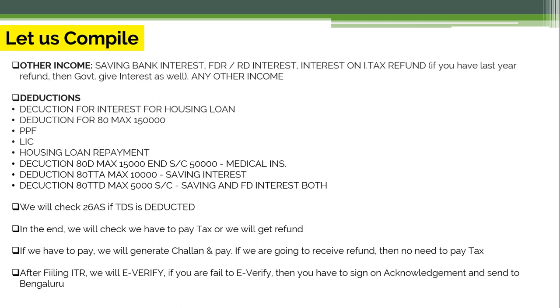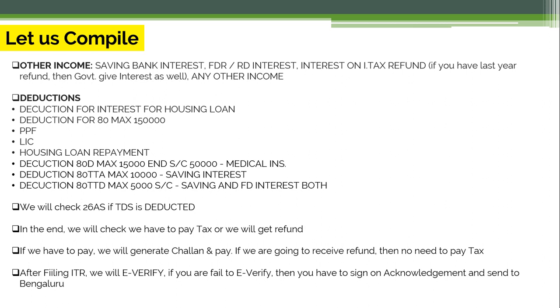So there are so many deductions that we have discussed. It can be for housing loan, deduction under 80C max 1.5 lakh, PPF, LIC, housing loan repayment, deduction 80D, that is for the medical. Then we have 80TTA, that is for the savings interest account. Then we have 80TTB for savings and FD interest both. And then we will check Form 26AS if TDS is deducted. If it is deducted, we can enter it. In the end, we will check whether we have to pay the tax or we will get the refund.